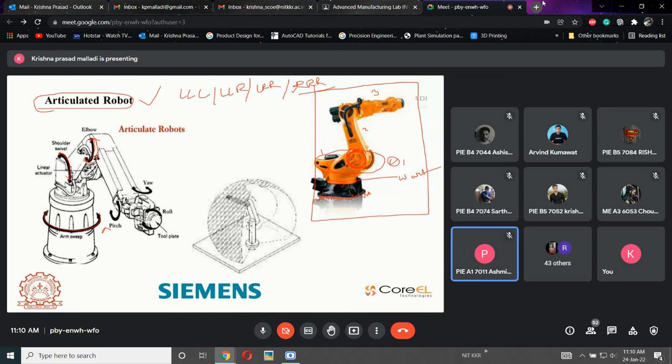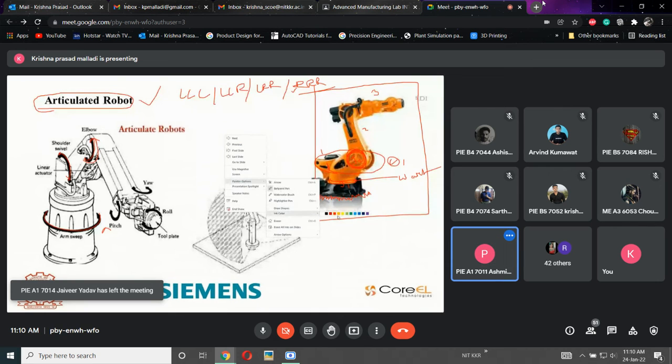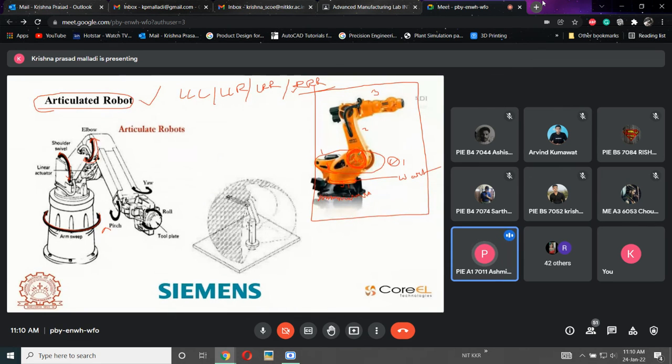Rotary, sir. Then how will it move? Sir, the other links will move now. The link connected to that joint will move. Yes. So this is the axis. If I am talking about the axis, then what will happen?